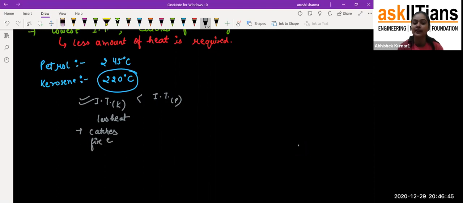Catches fire easily. So that's how ignition temperature works: the substance which has more ignition temperature will require more and more heat so that it can convert into carbon dioxide along with heat and light. So everyone is clear with ignition temperature?